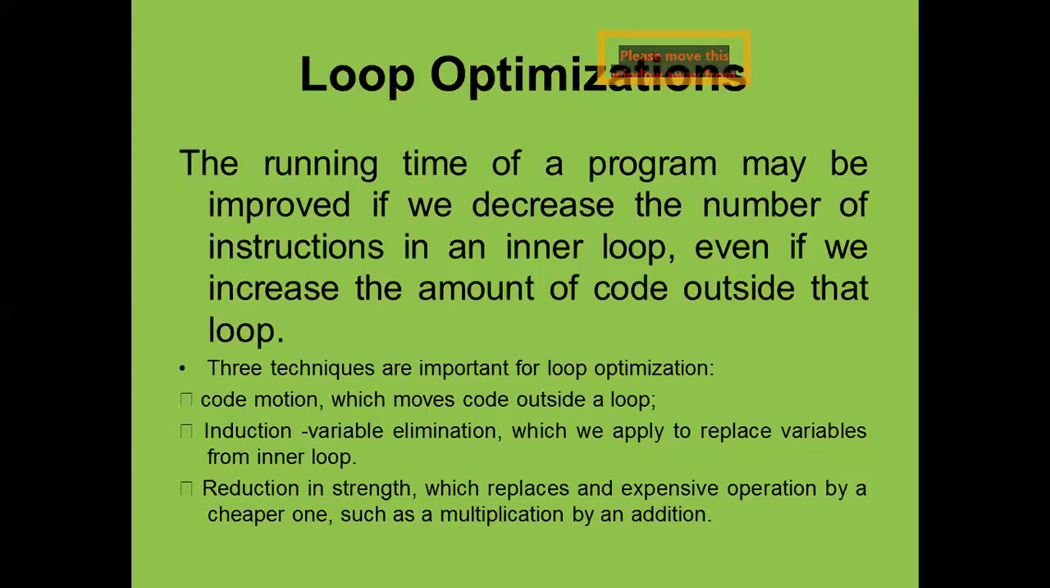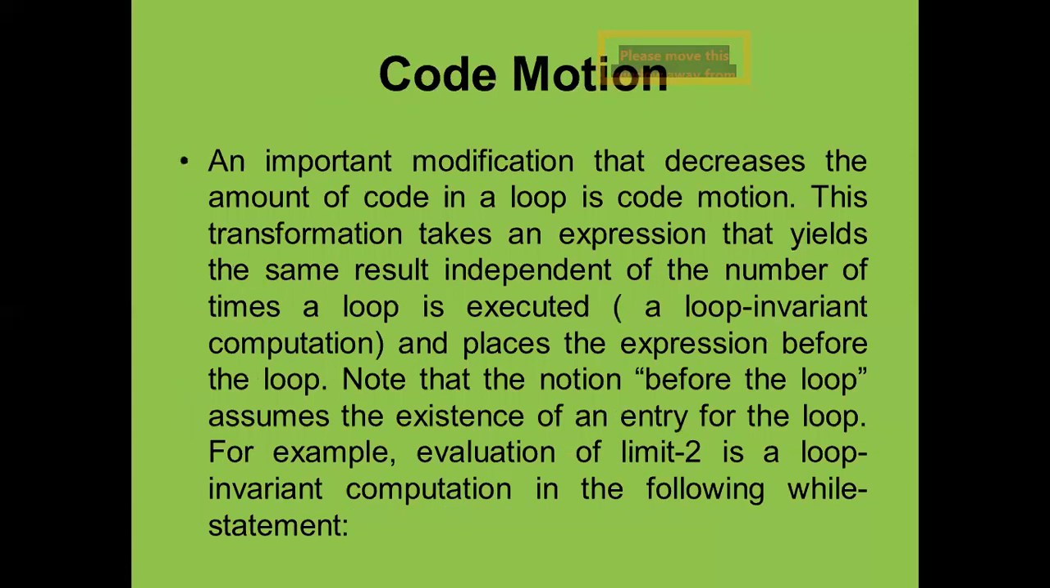Reduction in strength means, suppose we have already defined some multiplication inside a loop, then first we will try to remove those multiplications and replace them by addition. Extra calculation or extra burden on the compiler must be removed. So ultimately we can do loop optimization by using these three techniques.